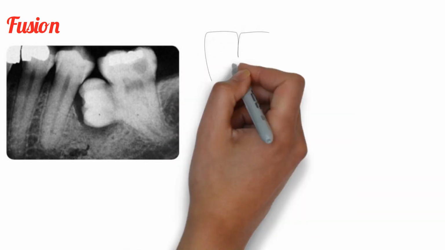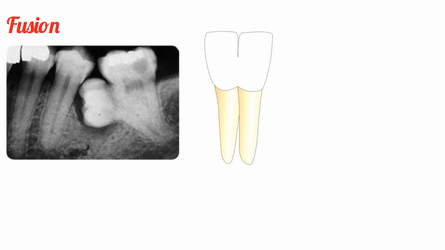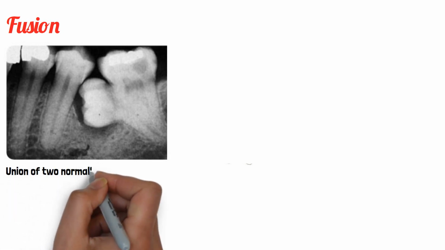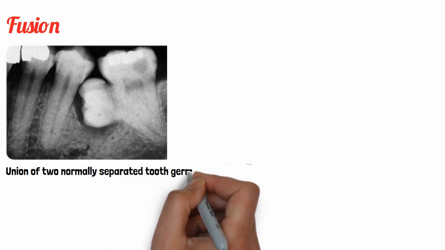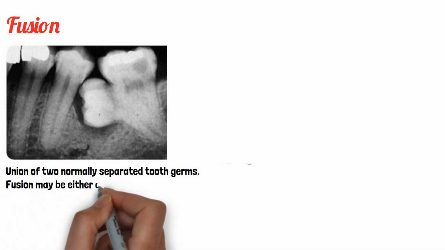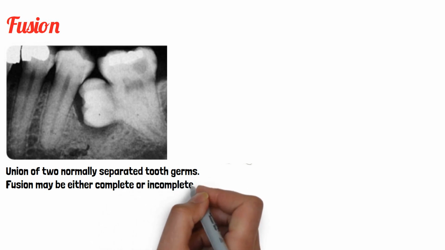Fusion is where there is union of two normally separated tooth buds, resulting in a joined tooth with confluence of dentin. As you can see in this second picture, two normally separated tooth buds are joined together with the confluence of dentin. So it is basically union of two normally separated tooth germs. Depending upon the stage of development of the tooth at the time of union, this fusion may be either complete or incomplete.